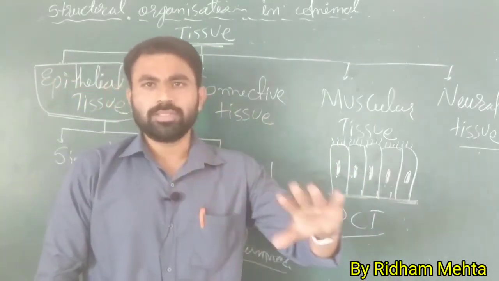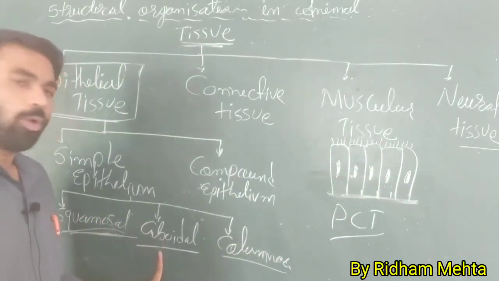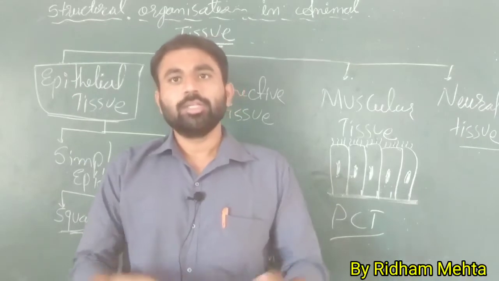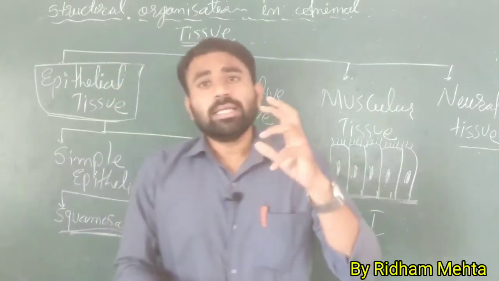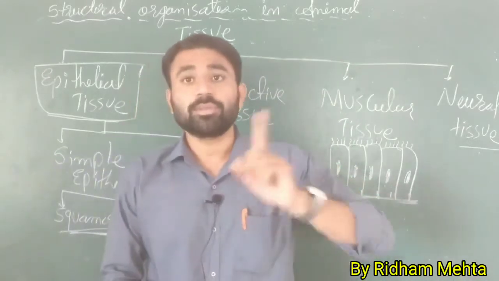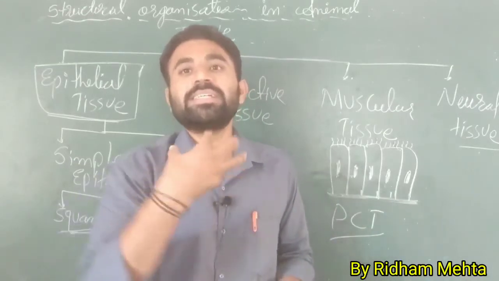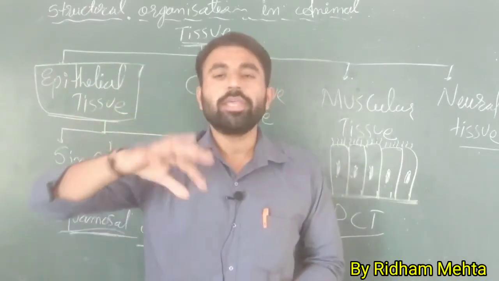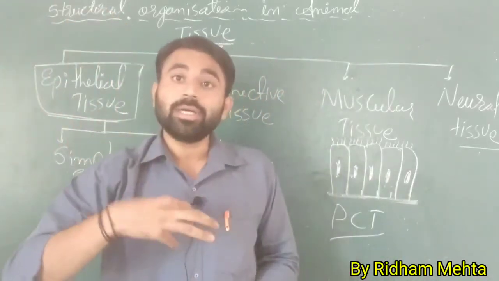So if we keep the ciliated epithelium aside, then there are three types: squamosal epithelium, cuboidal epithelium, and columnar epithelium. Okay, so there are three main types of epithelium. So this is the simple epithelial tissue, but now some cuboidal and some columnar epithelium form gland cells, meaning they become secretory cells. They become secretory cells and they secrete some chemicals, for example hormones or enzymes.